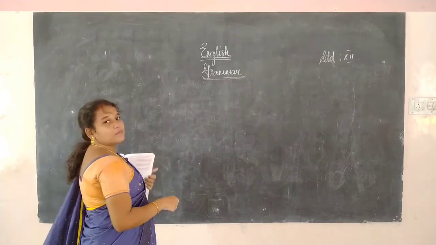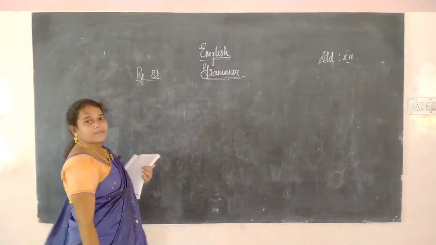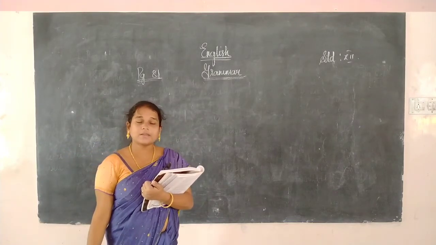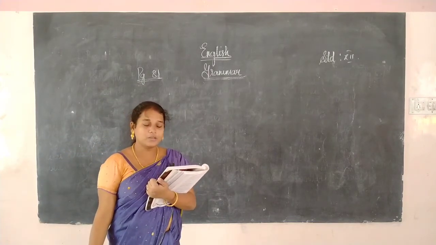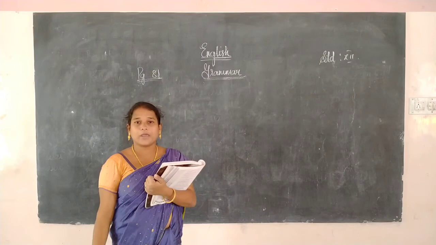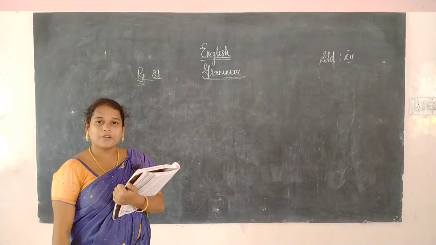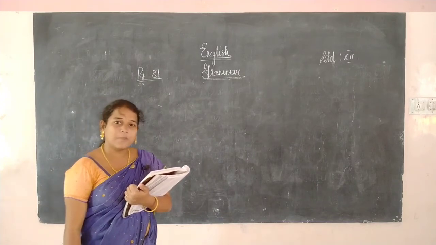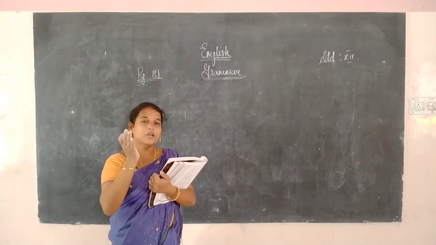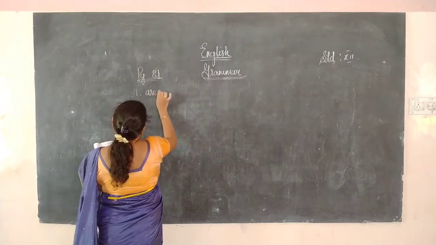Okay, this is at page number 81. Book exercise, page number 81. The first task they have given us: add the suitable question tag to the following sentences and punctuate properly. The first sentence: the children are very happy today. Which is the auxiliary verb given there? Are. Are is in the form of positive, so we have to change the positive into the negative tag. How? Are plus not, aren't. So the first one is aren't.